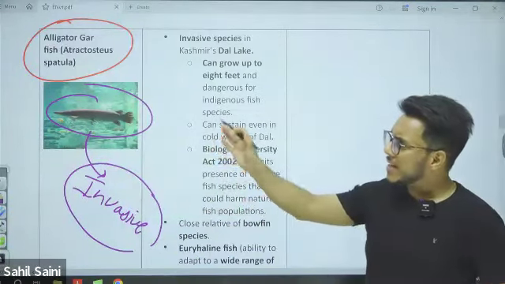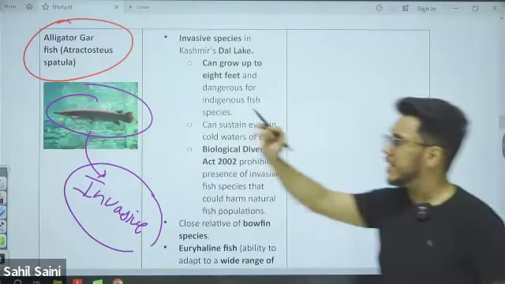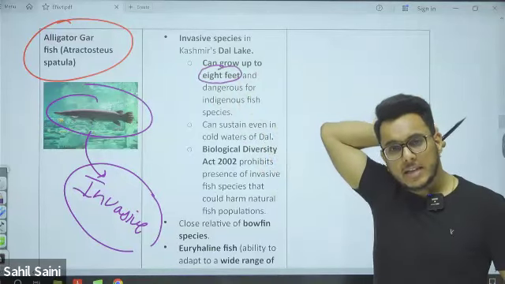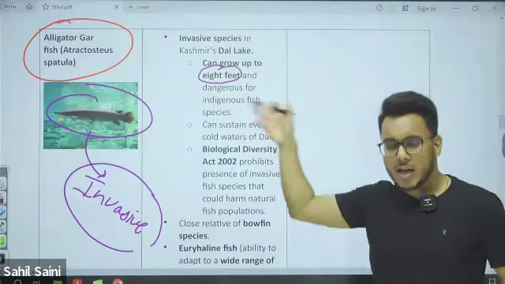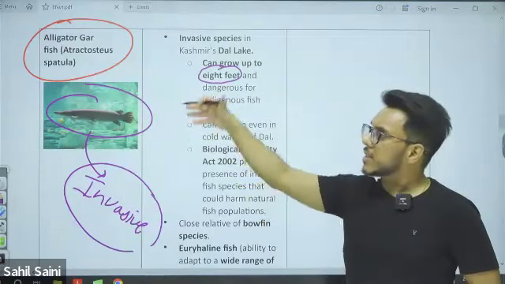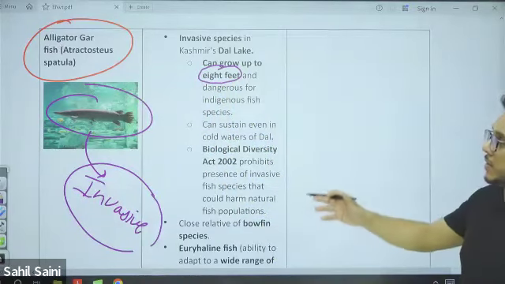Now this alligator gar fish that is found in Dal Lake in Kashmir can grow up to 8 feet, and it is dangerous to the local or native varieties of fishes that we have here. And this is the largest fish of the gar family.